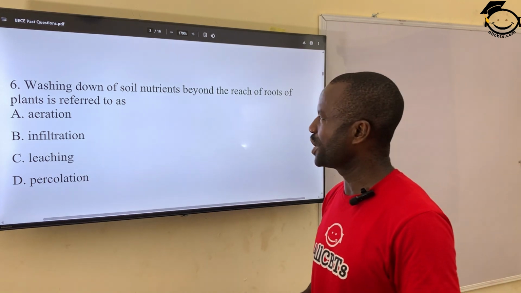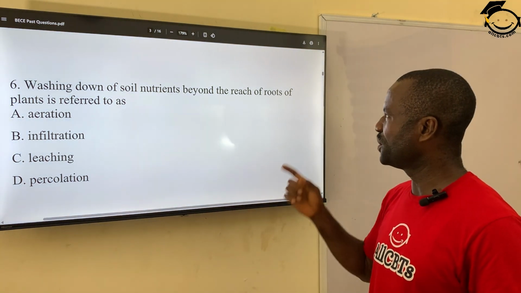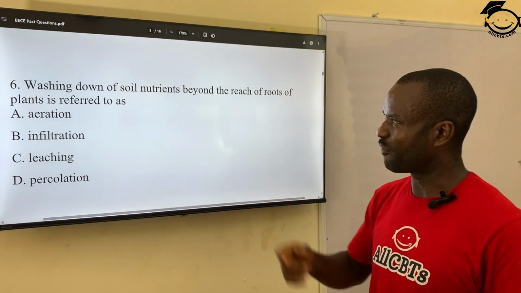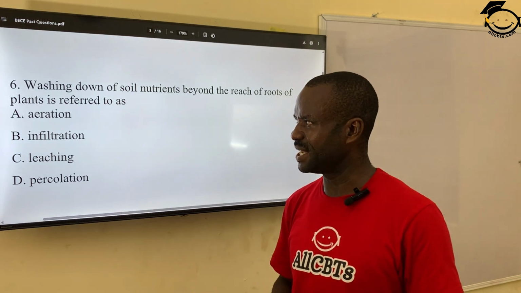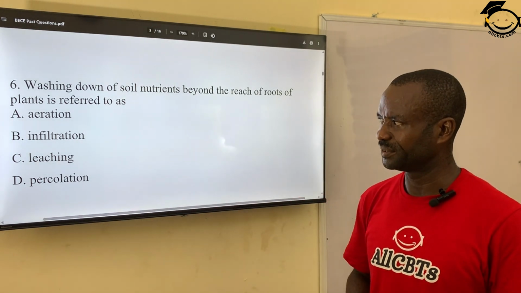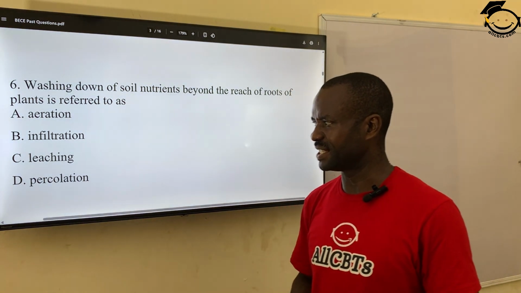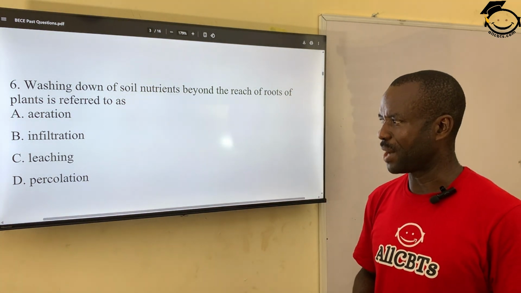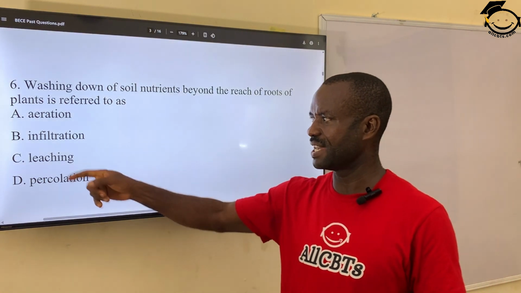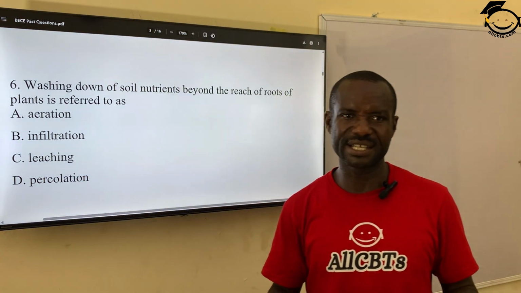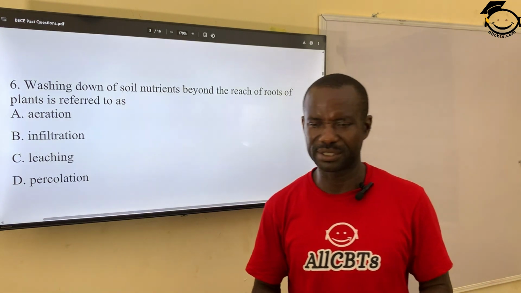Washing down of soil nutrient beyond the reach of roots of plant is referred to as A, aeration, B, infiltration, C, leaching, D, percolation. The correct answer is C, leaching. Leaching is a form of erosion. It's a type of erosion.